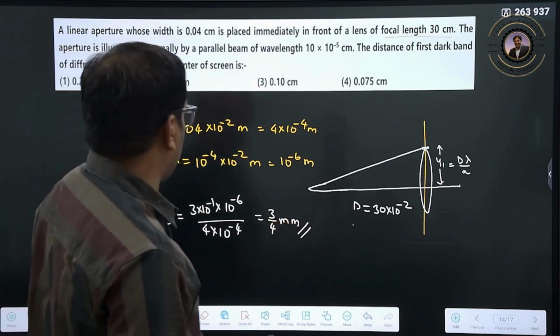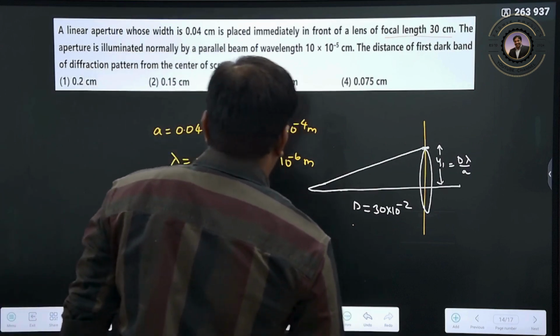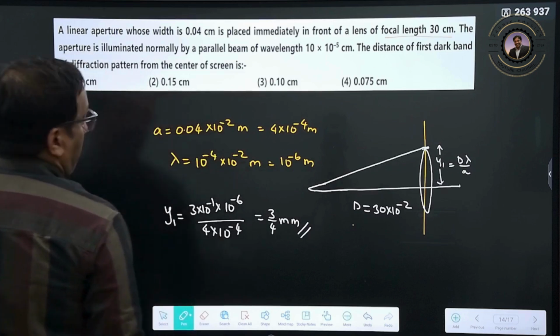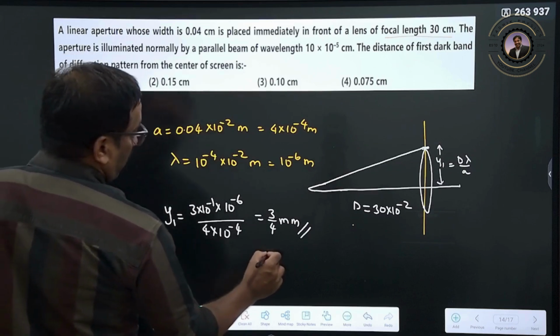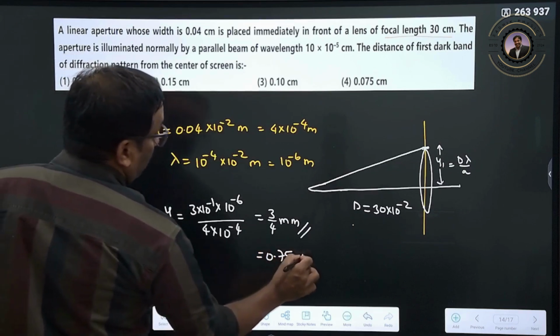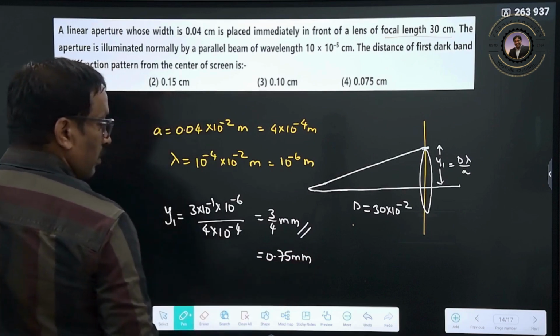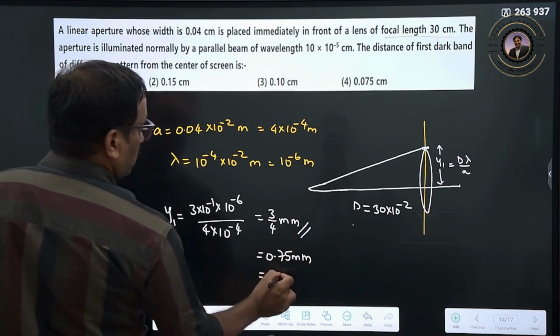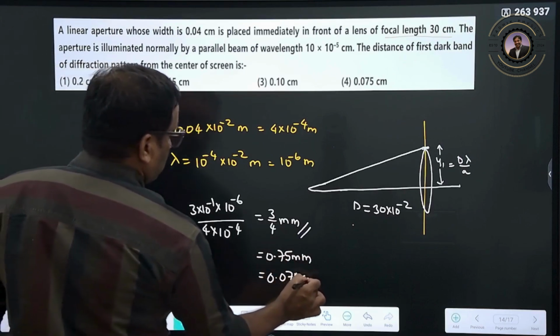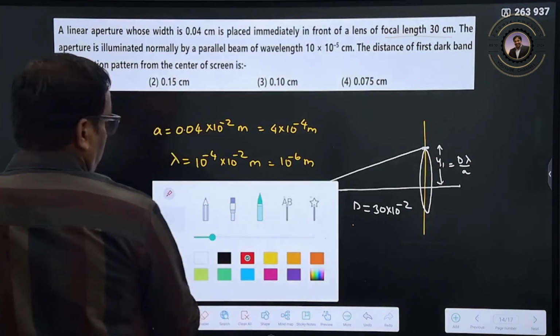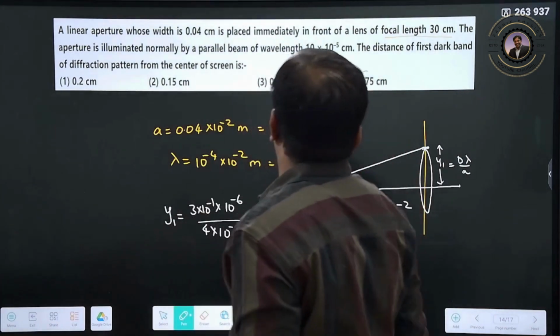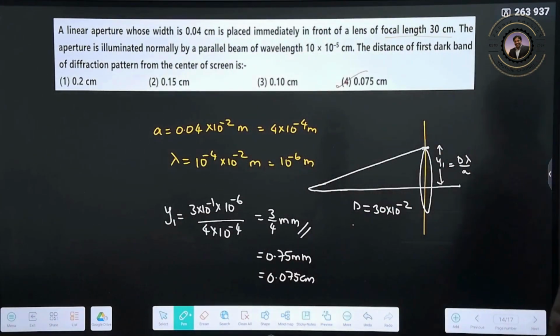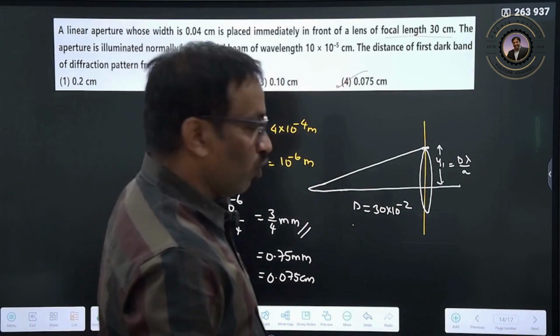Clear? 3 by 4 means 0.75 millimeter. So 0.075 centimeter will be your answer now. This should be your answer. Clear? Right? Let us see one more question now.